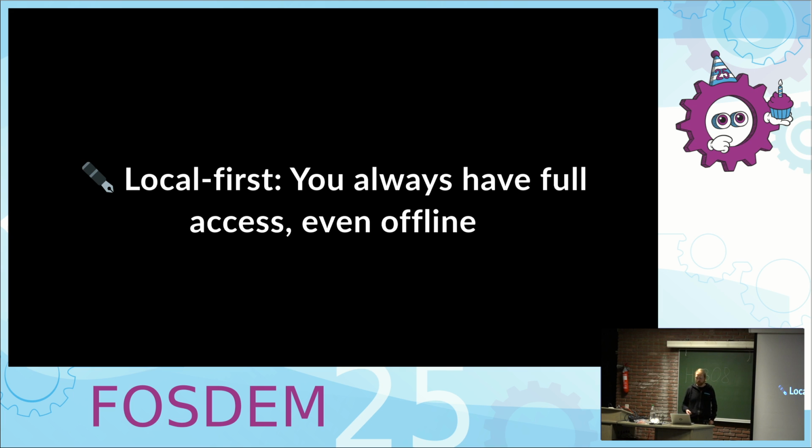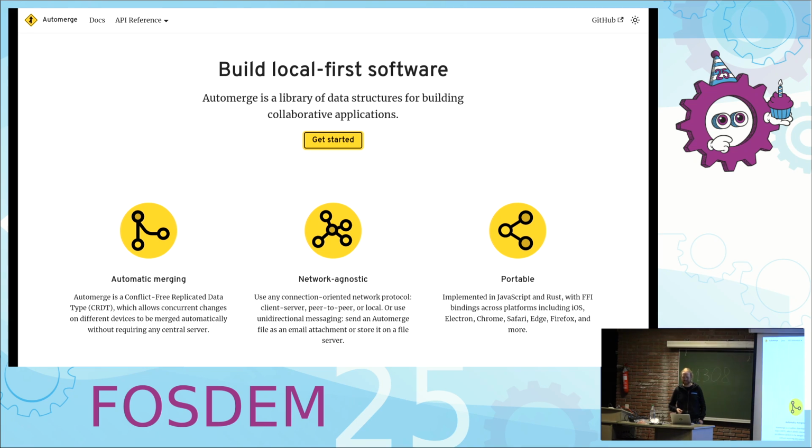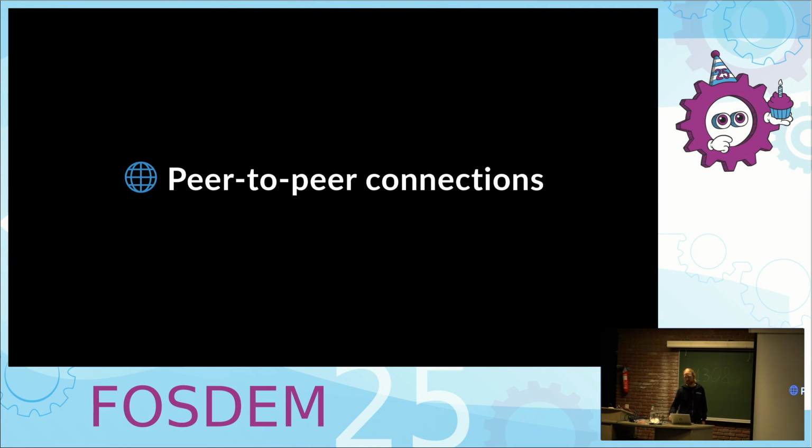So now you might be wondering, are they using CRDTs? Yes, we are, of course. If you have never heard of it, I don't have time to go into how it works. It's an algorithm called conflict-free replicated data types, which is very convenient for a situation where both parties can edit, and then once they connect, it automatically fits together again. But check out other talks if you are curious how that works exactly. And we're doing peer-to-peer connections, so you don't have to trust a central server.